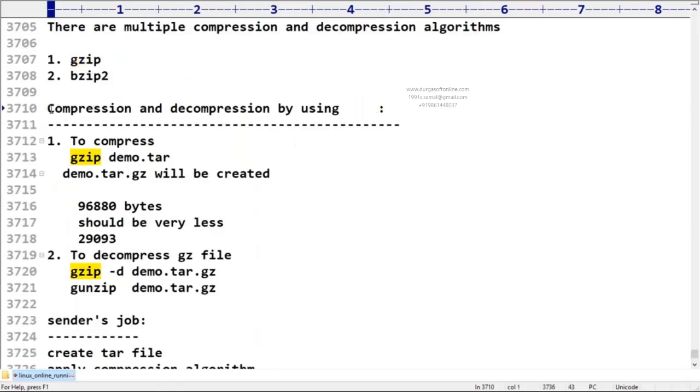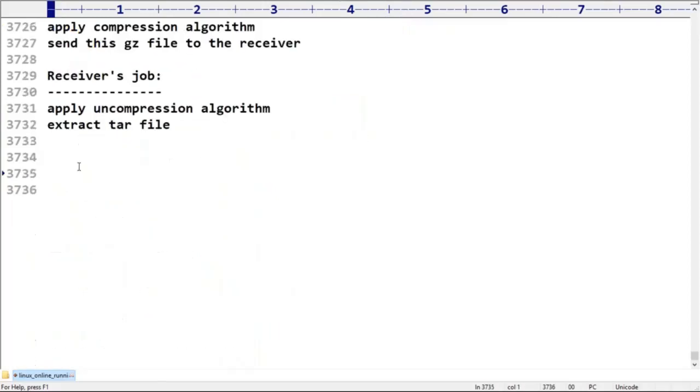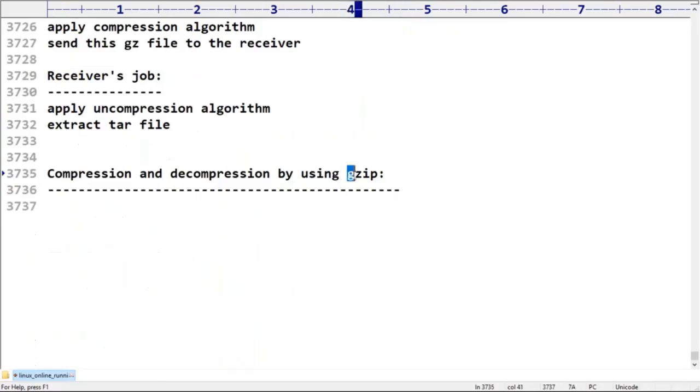Same commands for bzip2 also. Nothing will be different, friends. Compression and decompression by using the bzip2 algorithm. Okay, remember this one. How can you do this? I want to compress this. So first, to compress a tar file, what is the thing we require to use is